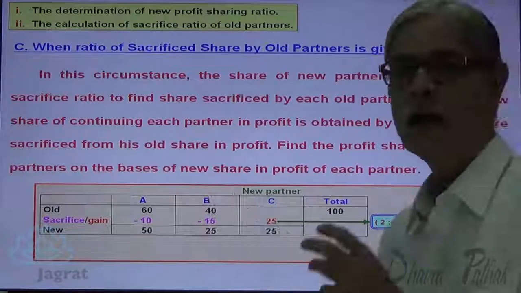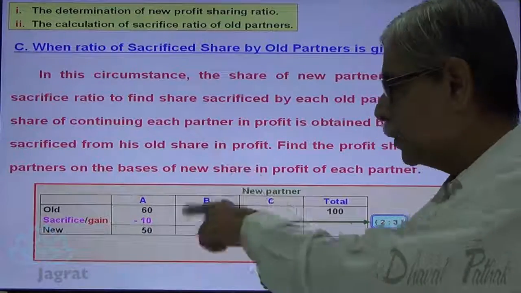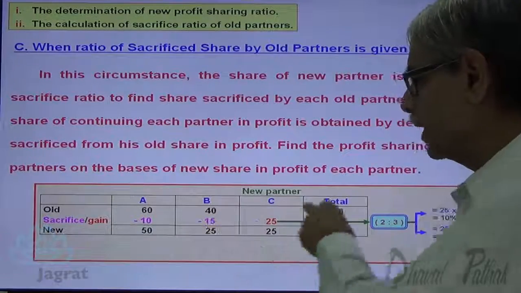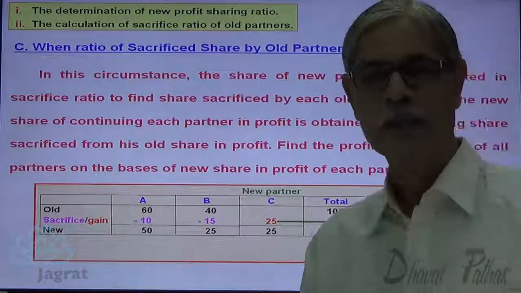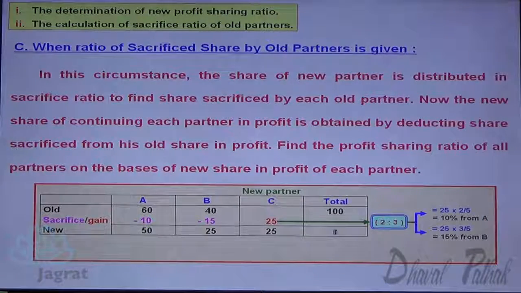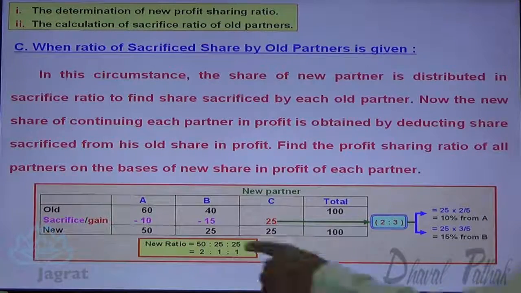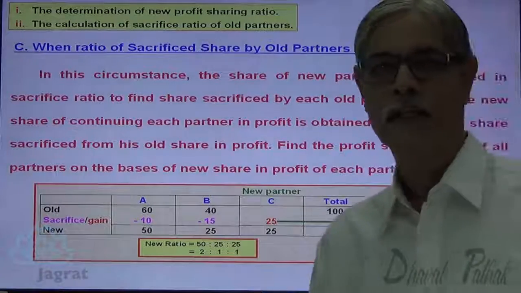Now, see, what is the new profit sharing ratio? 50 is to 25 is to 25. If you reduce it, it works out to be 2 is to 1 is to 1. 2 is to 1 is to 1 is the new profit sharing ratio.